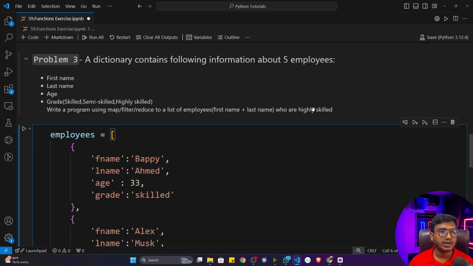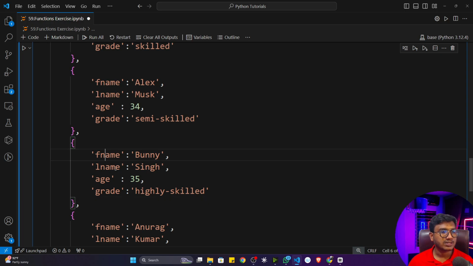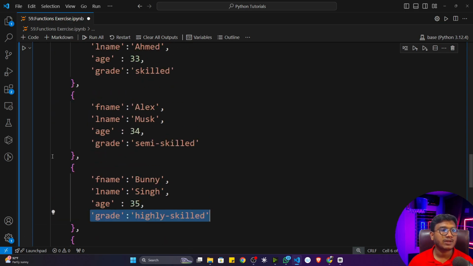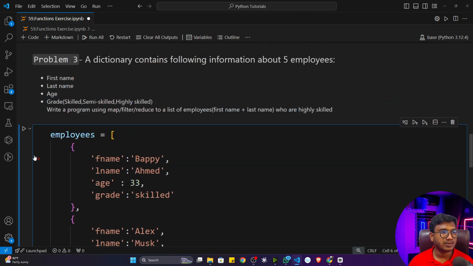Sorry, I think we have to print for the highly skilled, not for the skilled. So I need to print the first name and last name of those whose grade is highly skilled. This is the condition I have to apply with the help of map, filter, or you can also use reduce here. So let me show you how we can solve this particular problem statement.